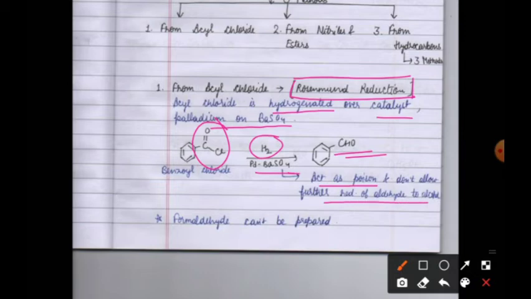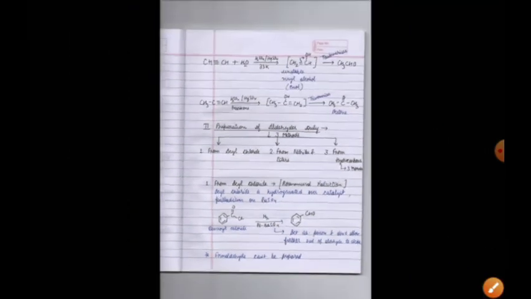Remember this. This is a very important name reaction, Rosenmund reduction. And one more point: formaldehyde cannot be prepared by this method.